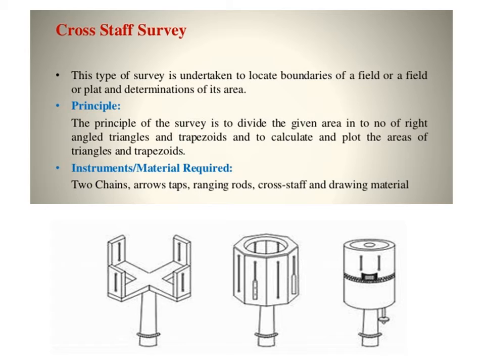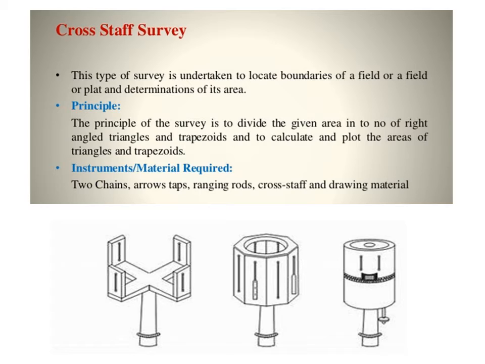This slide refers to types of chains. There are two types of chains. One is the surveyor's chain and another is the engineer's chain. The surveyor's chain is 66 feet long and is divided into 100 links. Therefore, one link represents 0.66 feet, and the chain is used to measure the distance in miles and furlongs.